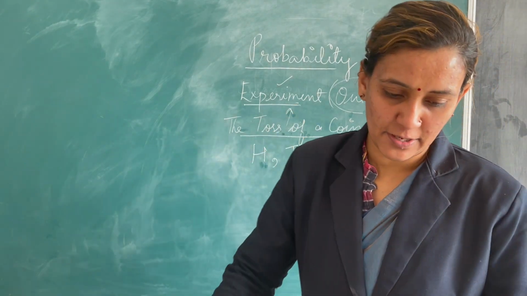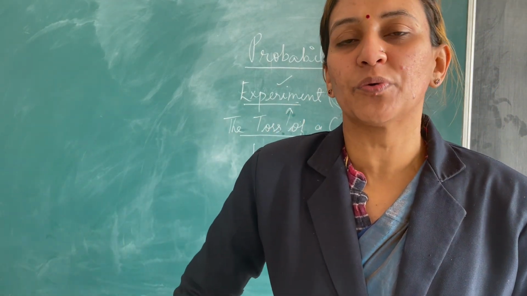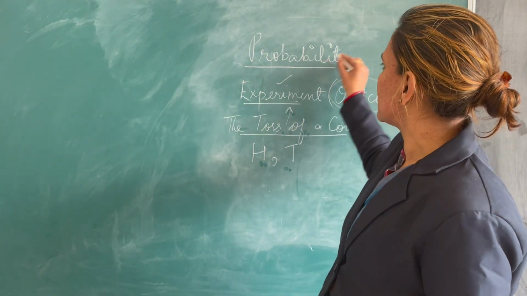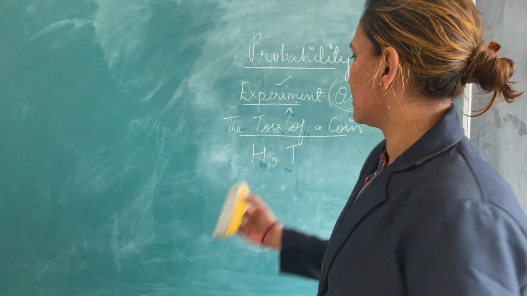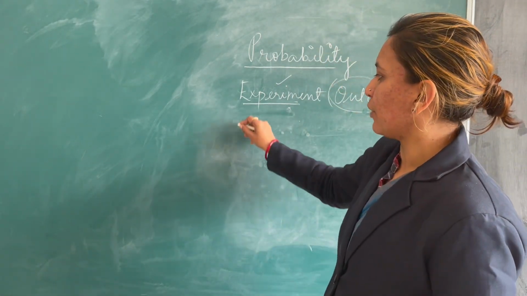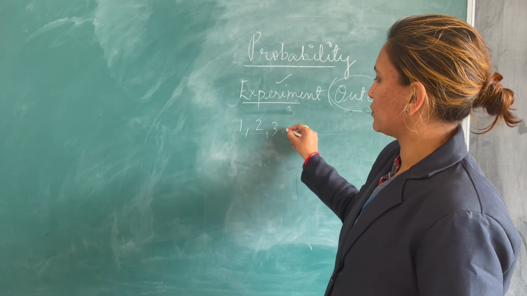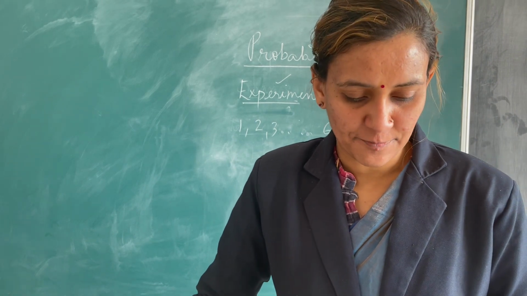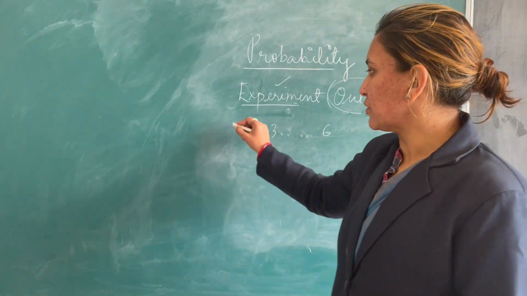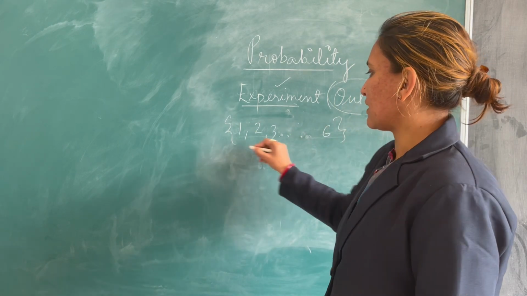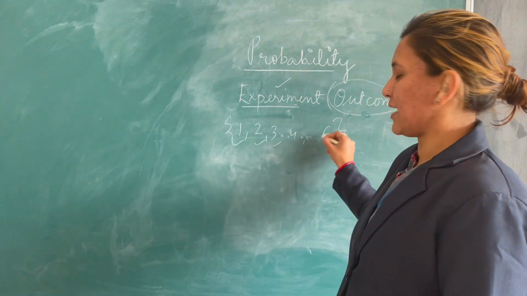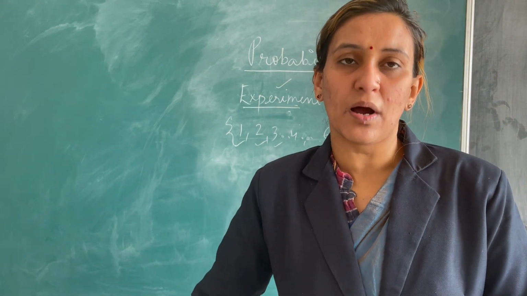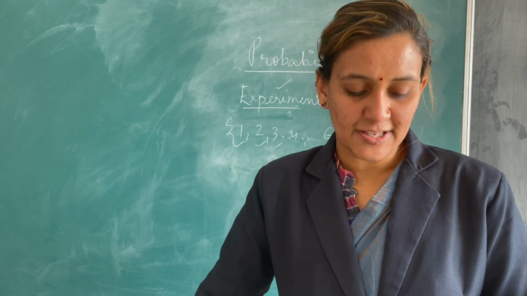Similarly, if I talk of throwing a dice, I know what the possible outcomes are. Throwing a dice results in either 1 or 2, 3 up to 6. So again, throwing a dice is an experiment, and the outcomes of that are 1, 2, 3, 4, 5 and 6. That means there are chances of these values to occur. So all these are experiments.